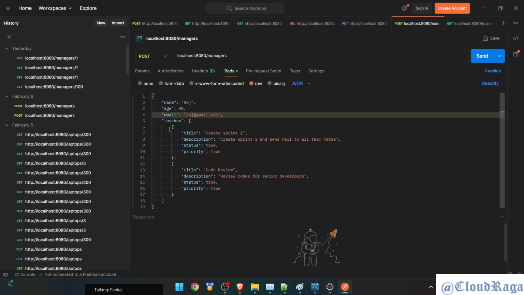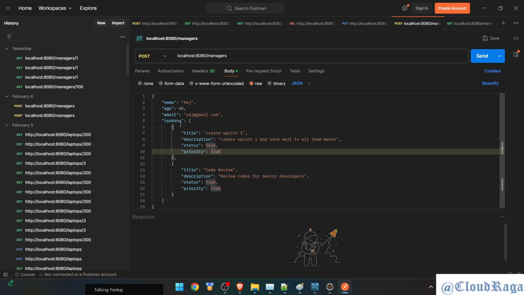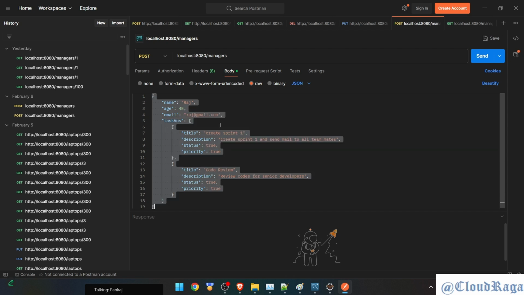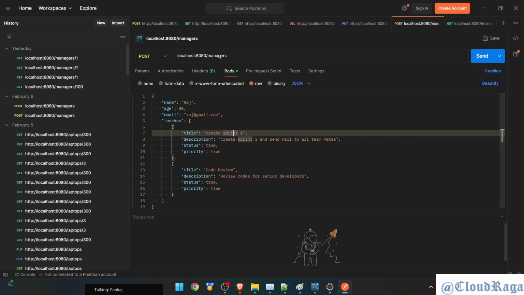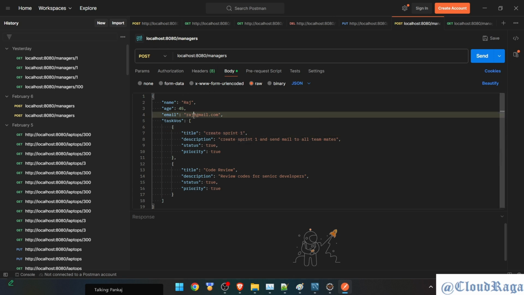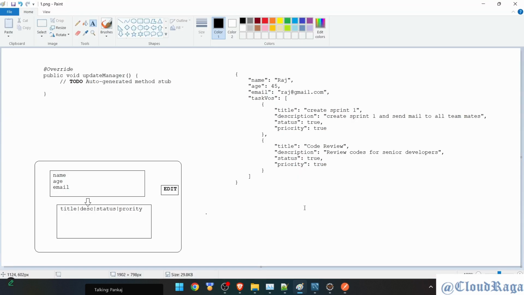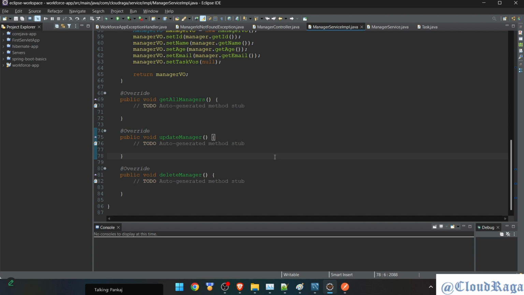And I have asked you already, guys, that you must create different APIs just for tasks. So there you can write update task, and on the basis of that ID which you will have, you can send data for updation. So when we are going to update a record, I don't need to send this whole record. Okay, I'll keep it separate. So when I say PUT request of managers, I will only send these three records. That's it. Okay, so that way code will be simpler and kind of a modularized way.